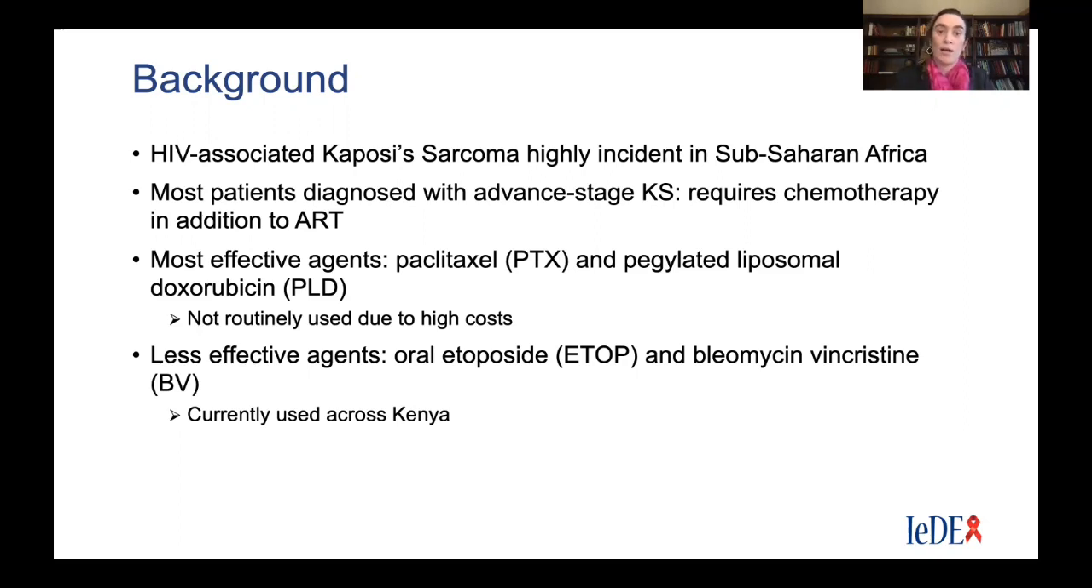A recent trial by Crown et al. in the Lancet last year in sub-Saharan Africa did a head-to-head comparison between paclitaxel and the more commonly used regimen of bleomycin vincristine and found that paclitaxel was more efficacious. Currently, in Kenya and in many other settings in sub-Saharan Africa, bleomycin and vincristine are the most commonly used combination, even though we know this is less efficacious, and this is due to high cost.